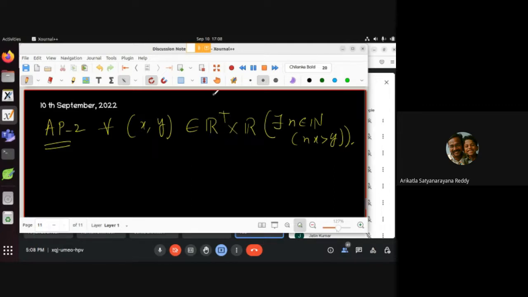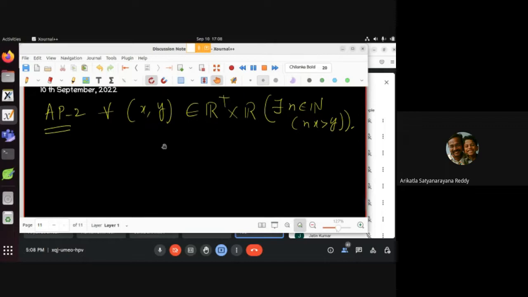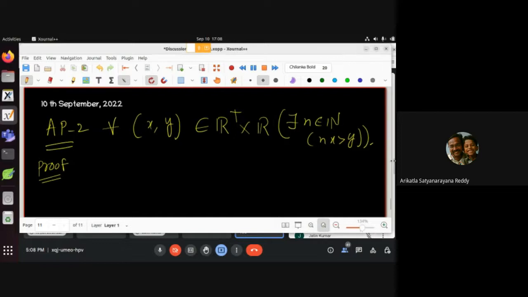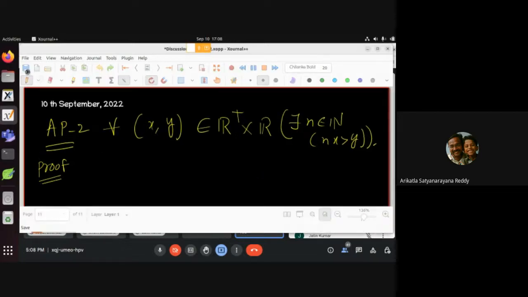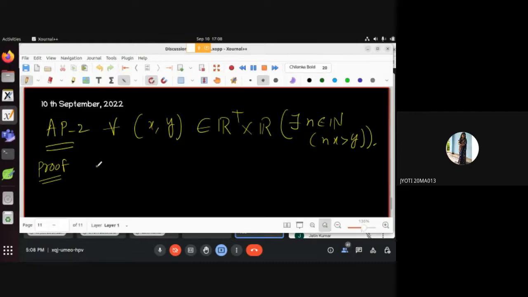Somebody can give me how to prove this one? Any idea? Jyoti, you want to say something? Sir, by contradiction. Okay, by contradiction. What is it that we assume? By contradiction means you have to negate the given statement.